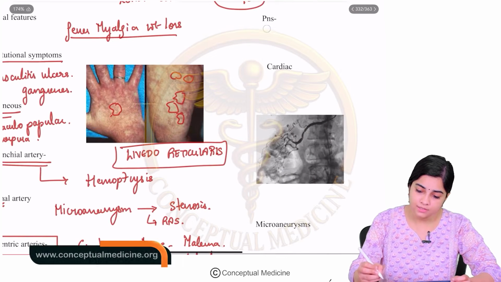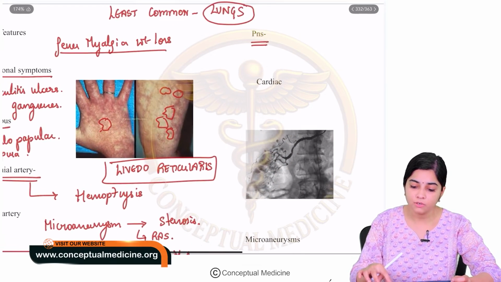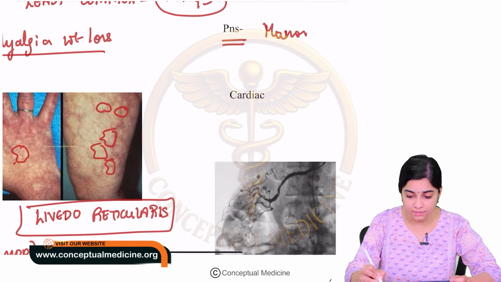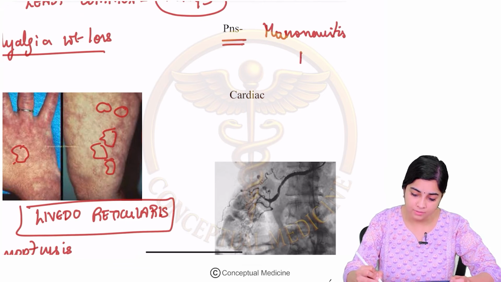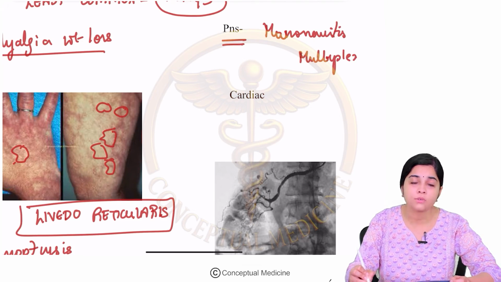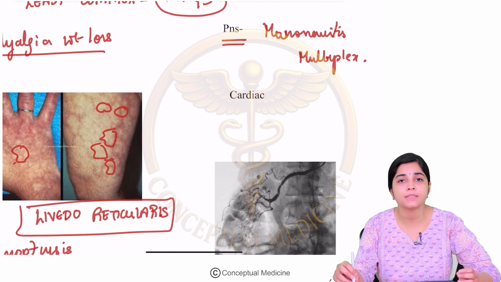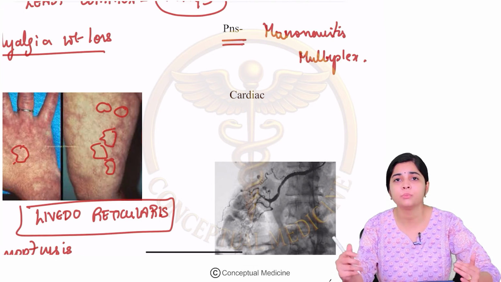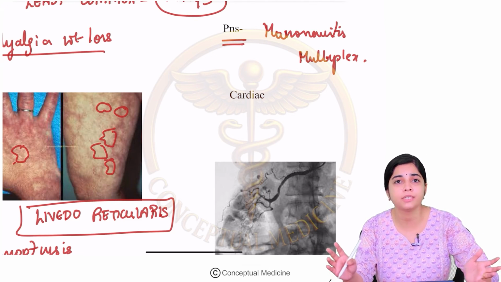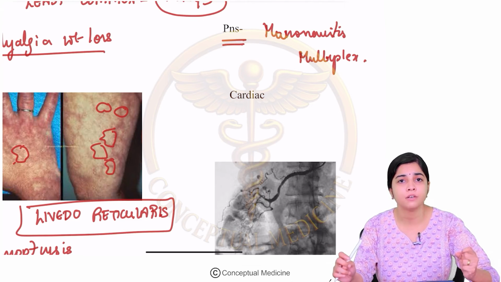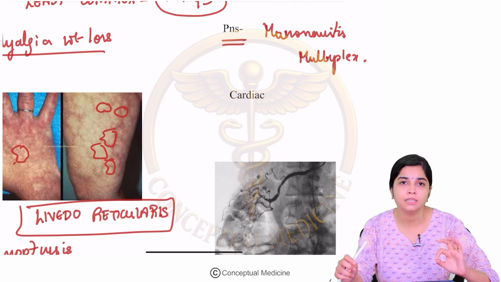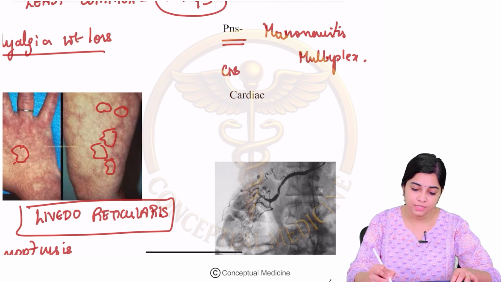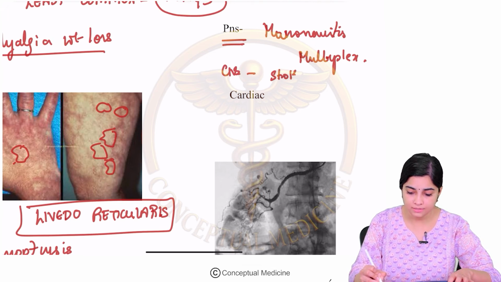Then peripheral nervous system. In the peripheral nervous system, because of involvement of arteries that supply the nerves, you can have mononeuritis multiplex. So what is the meaning of mononeuritis multiplex? There is involvement of non-contiguous nerves. So you may have a radial nerve palsy, you may have a separate ulnar nerve palsy, you can have peroneal nerve palsies. All of this because of vasculitis of the arteries that supply the nerves. Alright, in the CNS, if there is evidence of CNS vasculitis, they can present with strokes.